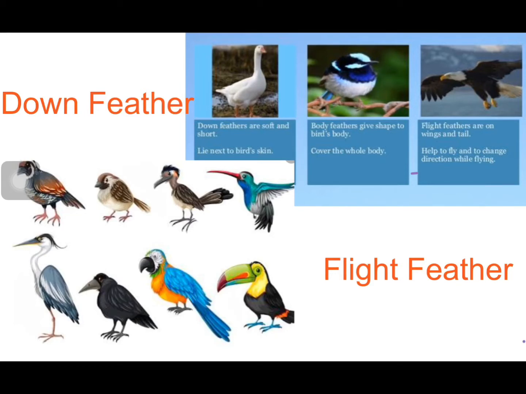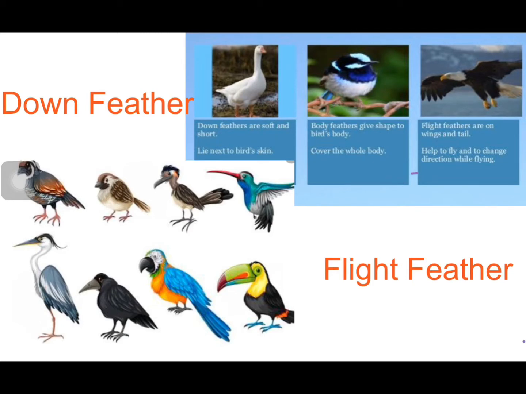Soft and small feathers are found all over the bodies of birds. These are called down feathers. They are fluffy and help birds to remain warm. The long feathers on birds' wings and tails are called flight feathers. These feathers are stiff and strong. The feathers on birds' wings help them to fly. Tail feathers of birds can change the direction while flying.